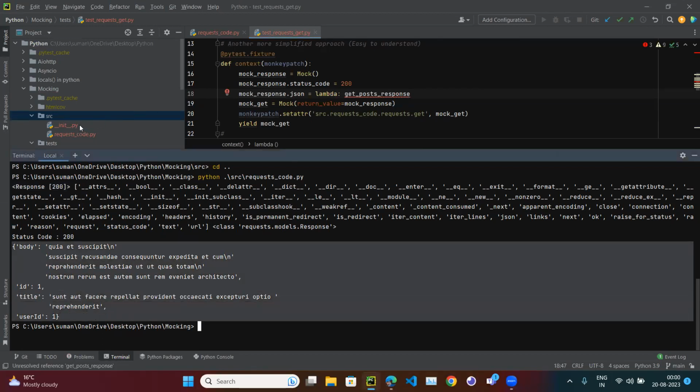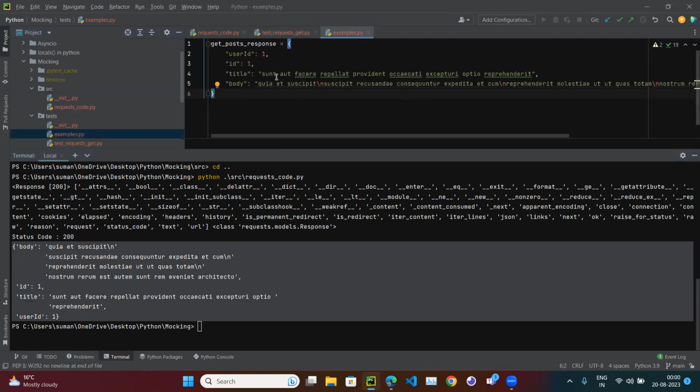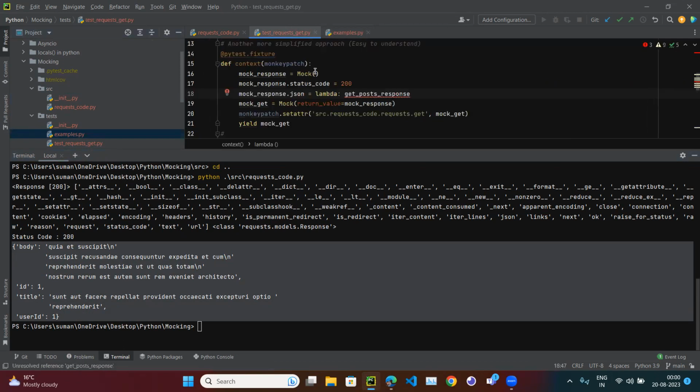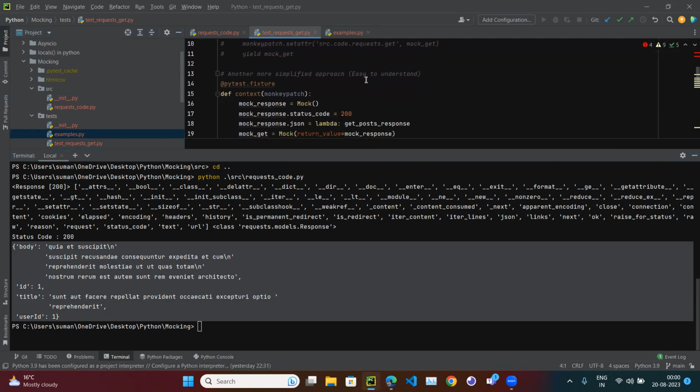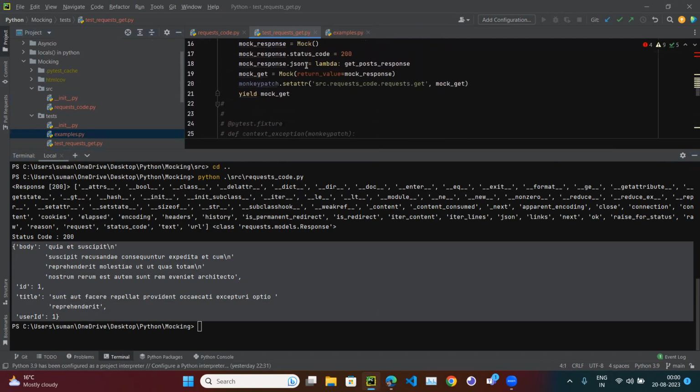So the whole thing I defined in some other file, the examples.py file. In the examples.py file, I define the user ID in some variable, get post response. And here I import that response from examples, get post response. And here I am using this. So what I'm saying is I am mocking everything.